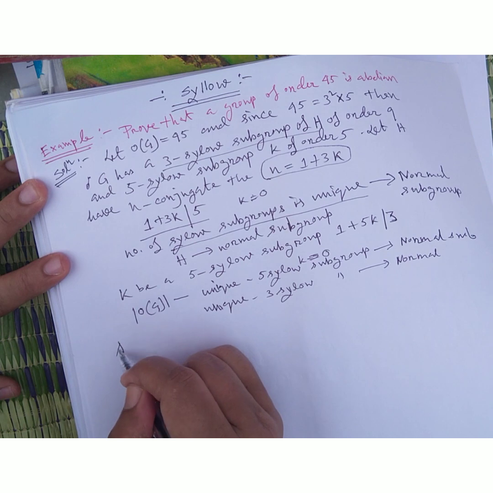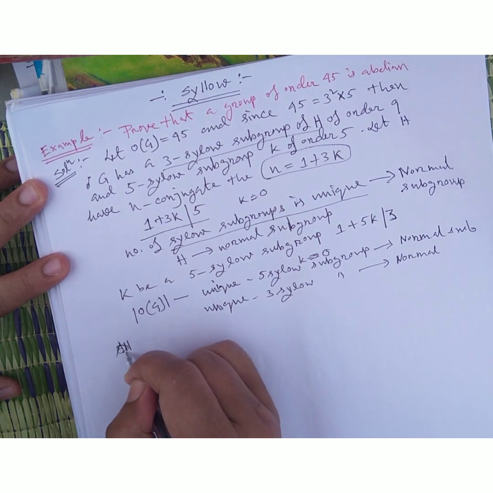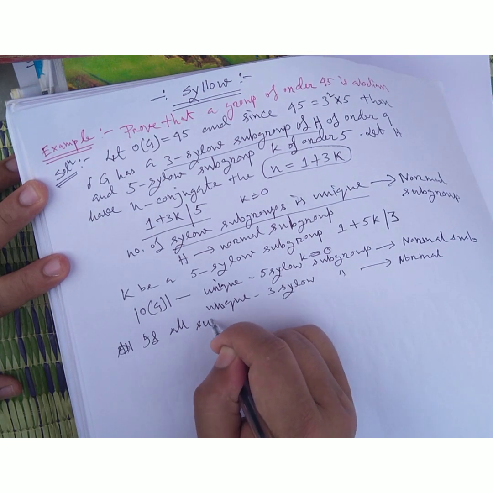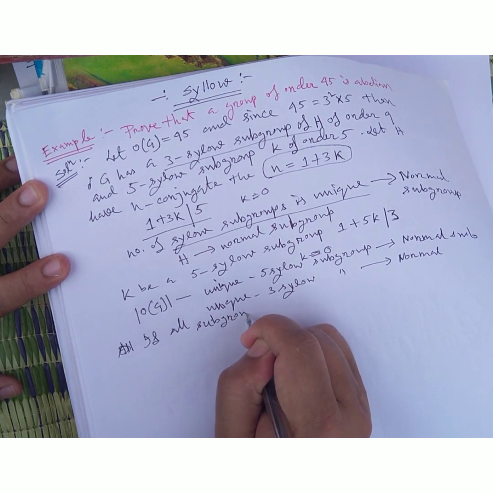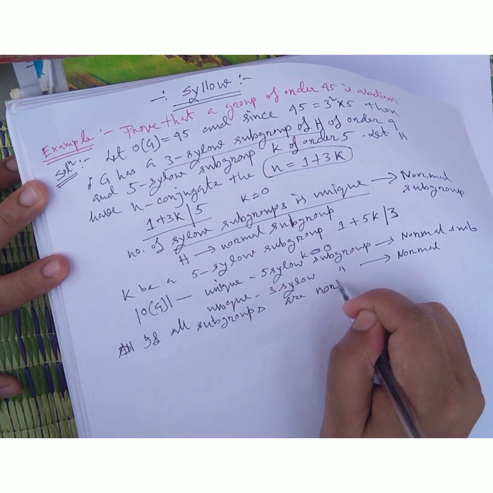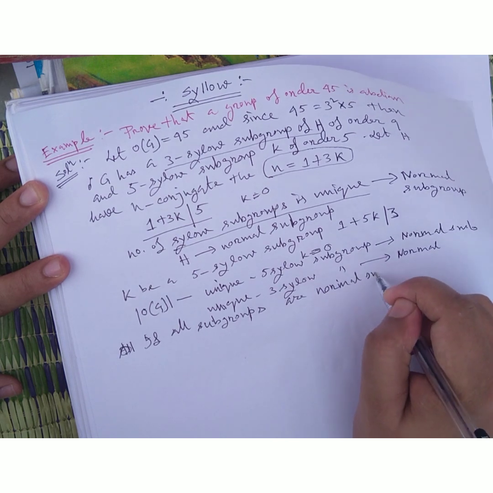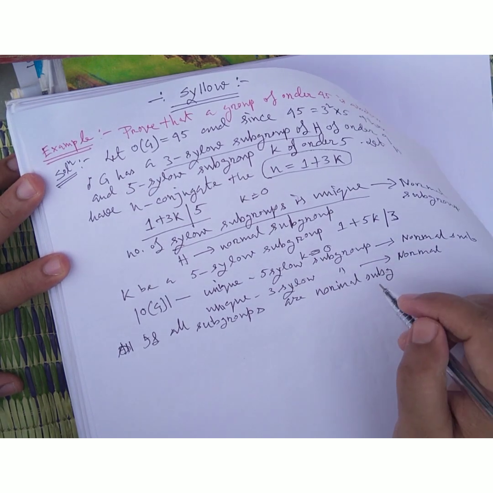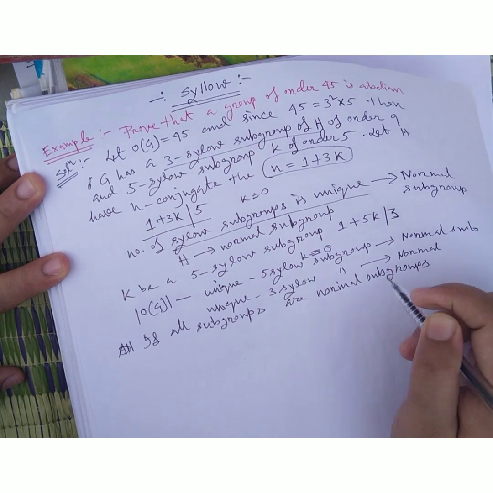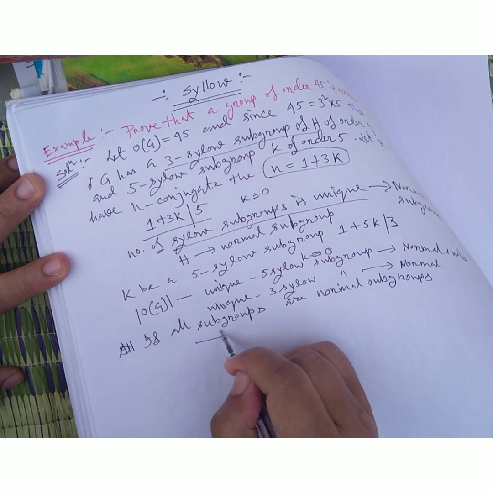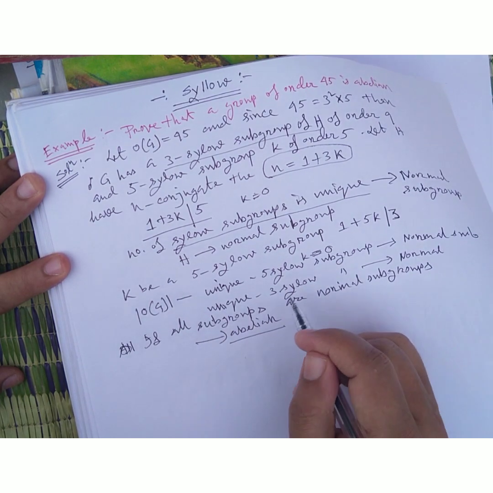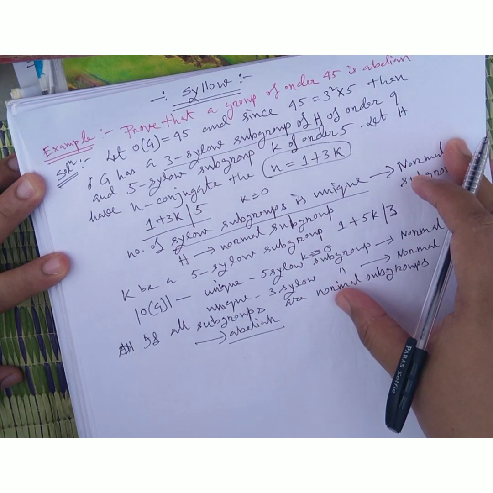So all subgroups are normal subgroups, which is possible only for an abelian group, because we know that all subgroups of an abelian group are normal subgroups.